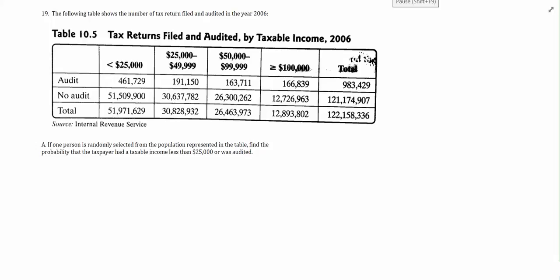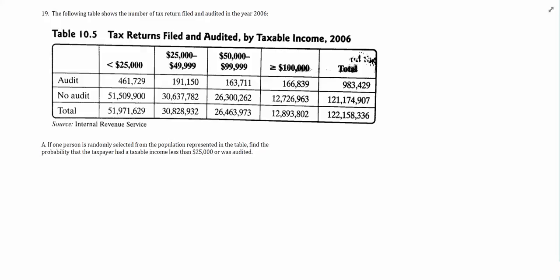Number 19 is an empirical probability question. We've been given some data, and they're asking us to do something with the data. It says number 19, the following table shows the number of tax returns filed and audited in the year of 2006. There's really only one part, but it says, if one person is randomly selected from the population represented in the table, find the probability that the taxpayer had a taxable income less